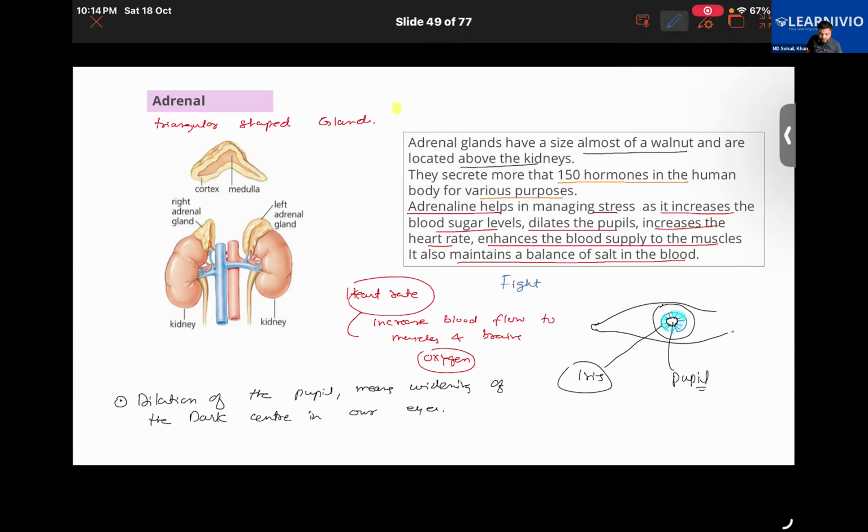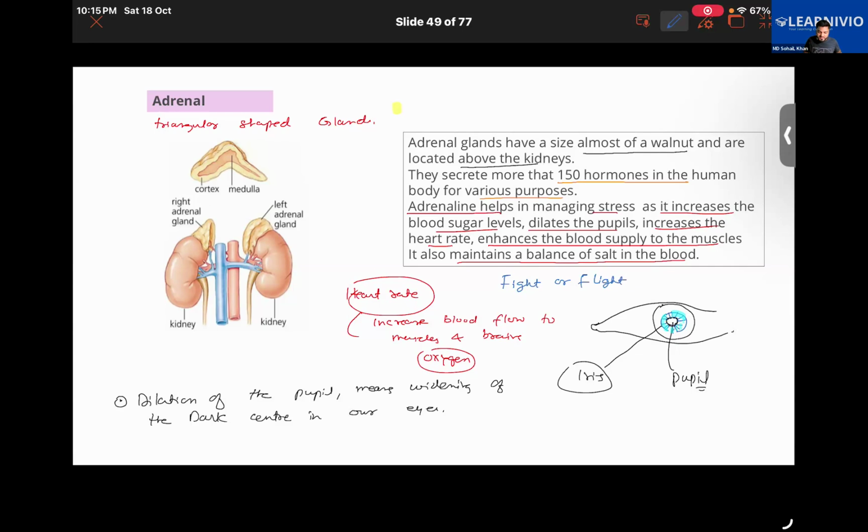Either you fight or you flee that condition. Flight means you run away from that. It also increases the force with which your heart muscles contract. And you will be feeling a burst of energy at that time. You'll be able to do physical tasks which you wouldn't have thought of doing.